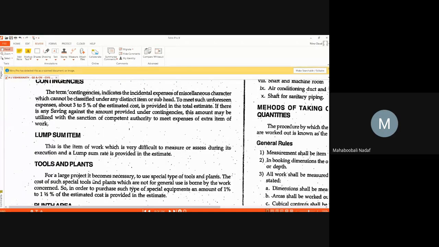To get the total cost, all the items plus, if tools and plants are there, you are going to add. Suppose you want to add contingencies, 3 to 5% you are going to add. Lump sum item you want to add something, 1 to 2% you are going to add. Work charge establishment, regular establishment. So 5 to 6 items you are adding on ad hoc basis. What are those? Work charge establishment, regular establishment, contingencies, lump sum items, tools and plants.